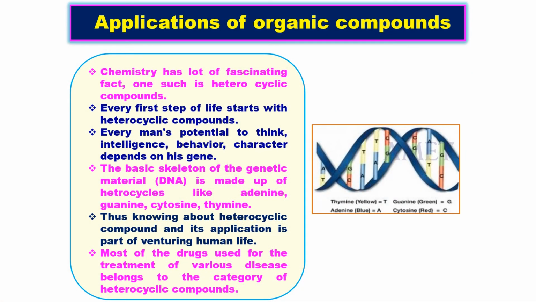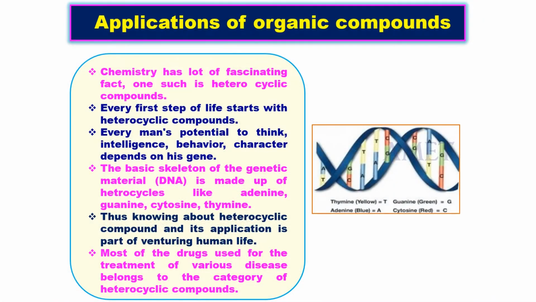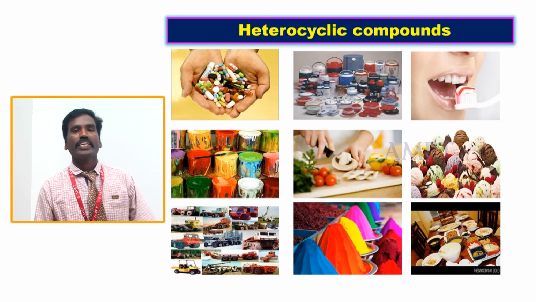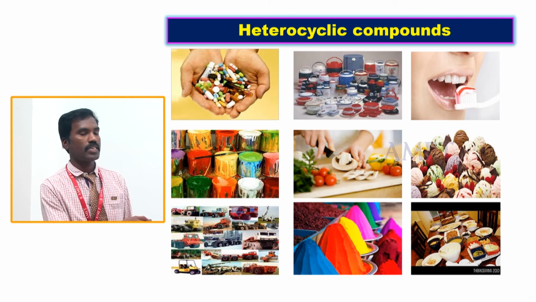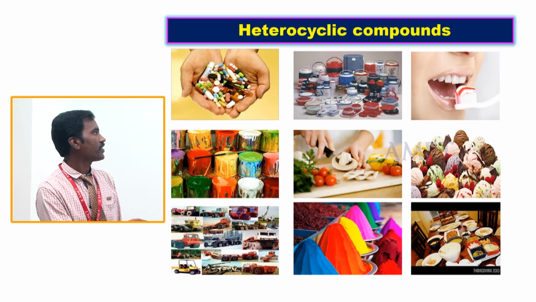Knowing about heterocyclic compounds and their applications is part of human life. Most drugs used for the treatment of various diseases belong to the category of heterocyclic compounds. These are examples such as thymines, guanines, adenines, and so on. This slide shows some common applications of heterocyclic compounds as drugs. Various drugs are synthesized from organic molecules.